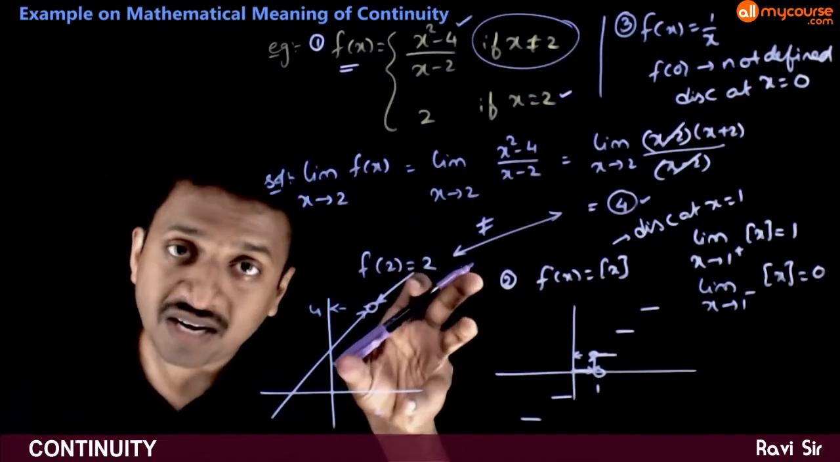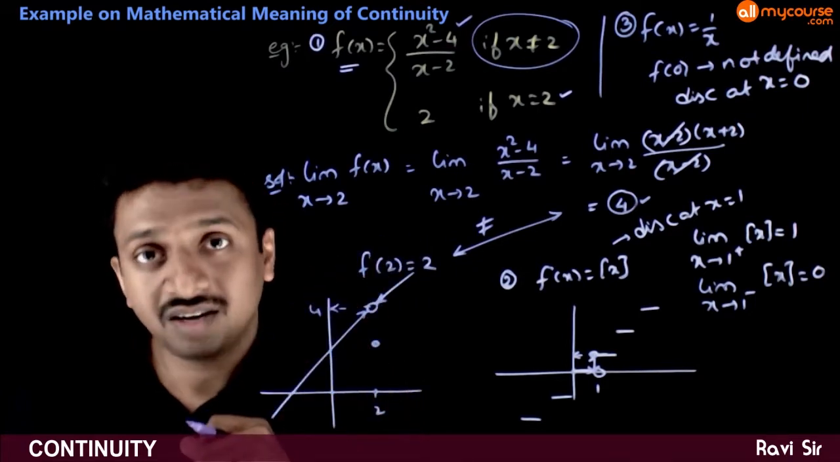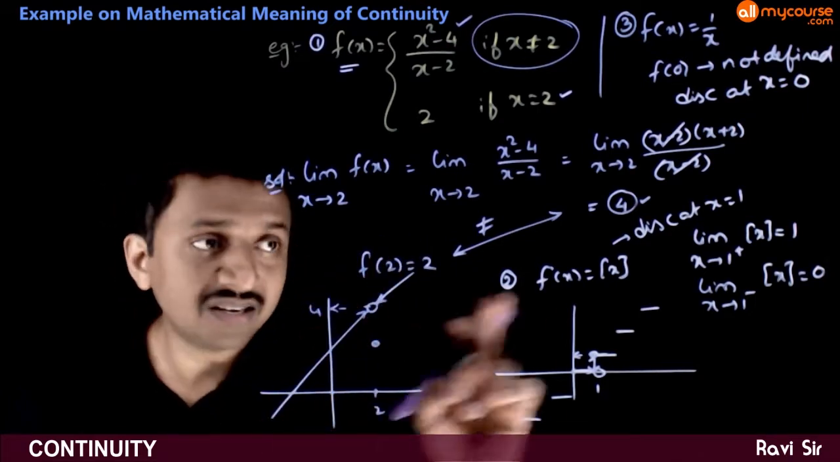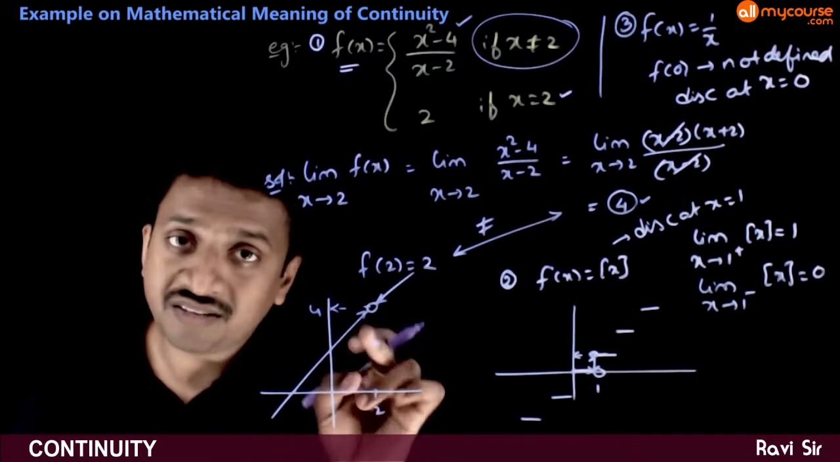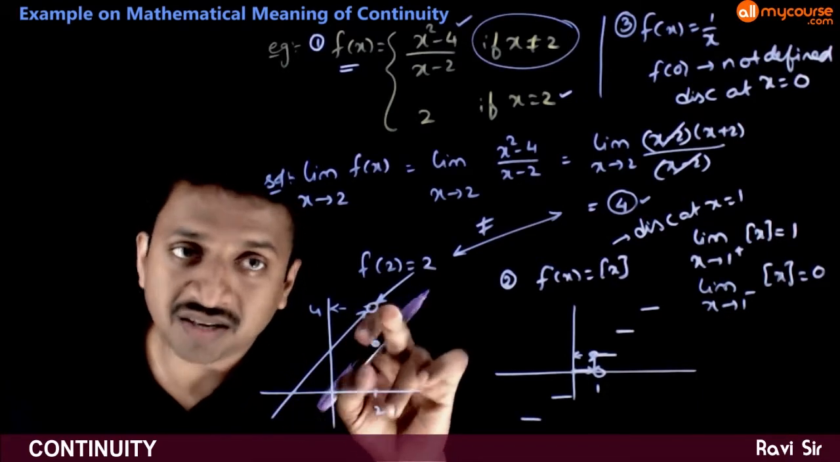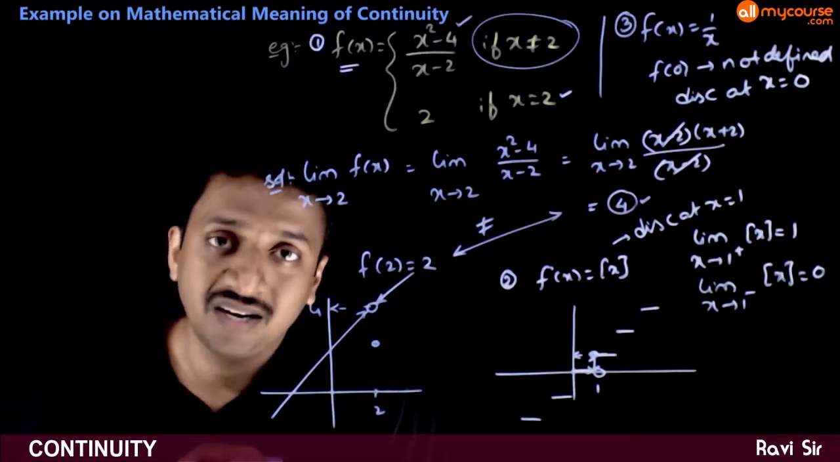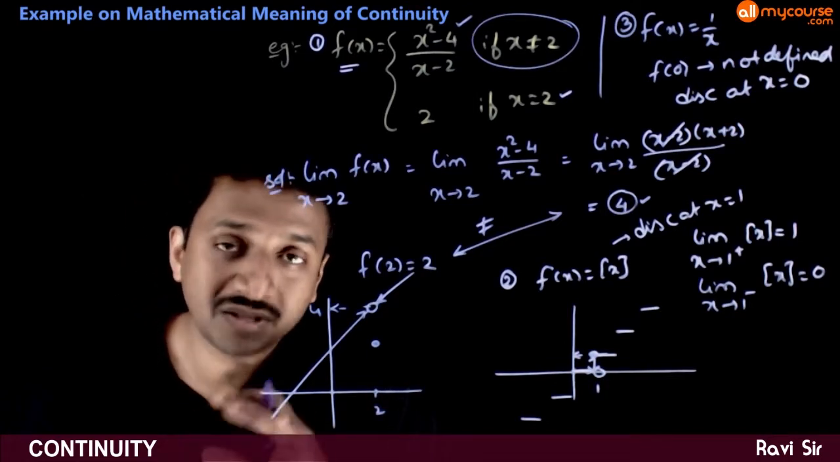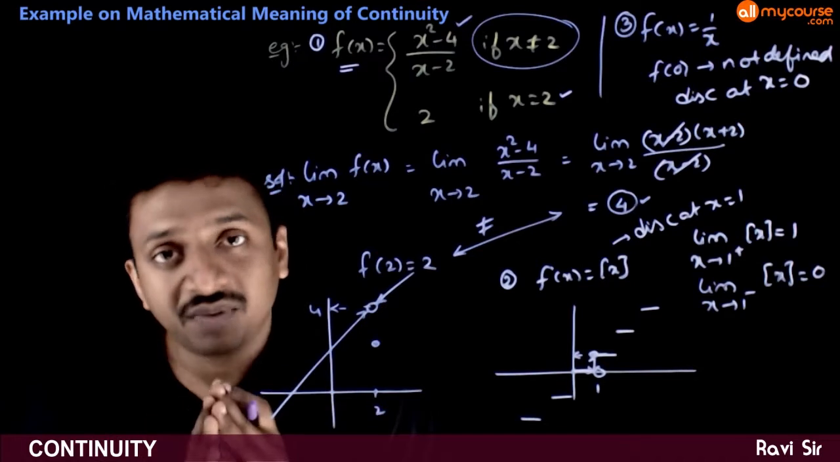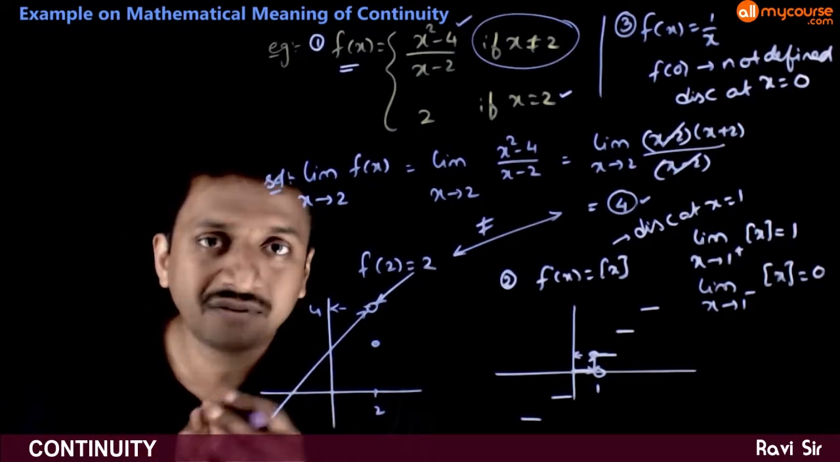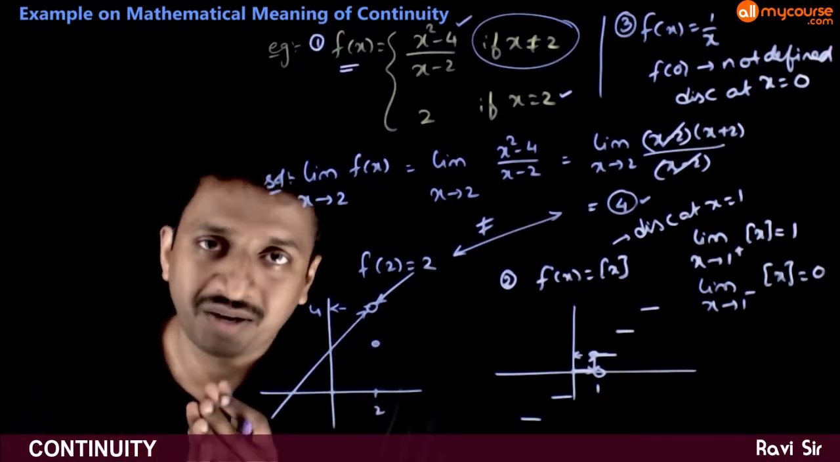If the function is defined but the limit is not defined, then also it is discontinuous. If the function is defined and the limit is defined but these two are different, then also the function is discontinuous. So this is the mathematical meaning of the discontinuity of a function at a given point.